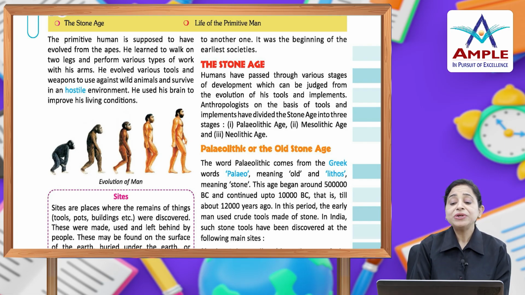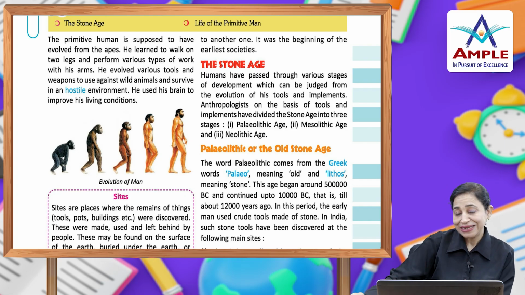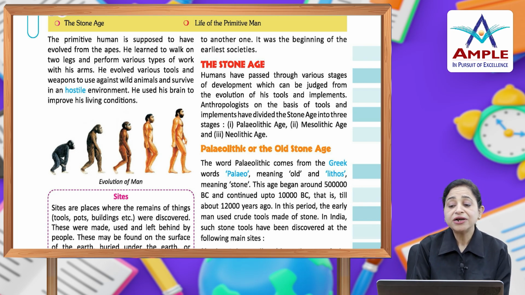So, Paleolithic or the Old Stone Age. The word Paleolithic comes from the Greek words paleo, meaning old, and lithos, meaning stone. This age began around 5 lakh BC and continued up to 10,000 BC, that is, till about 12,000 years ago. In this period, the early man used crude tools made of stone.